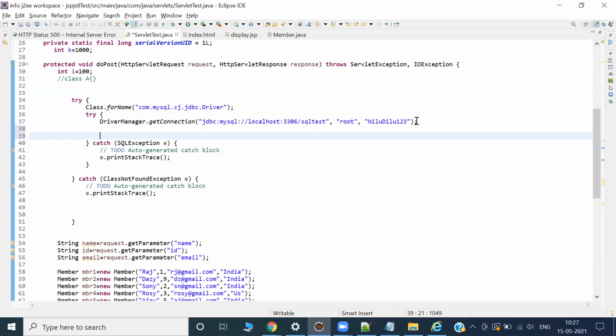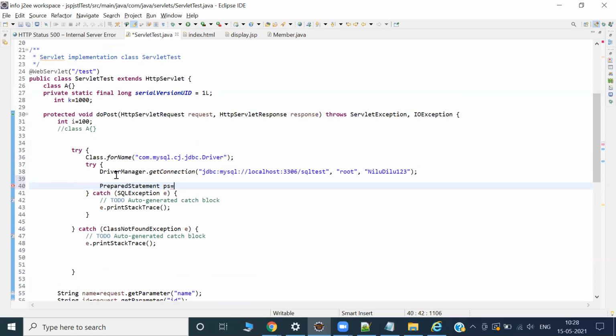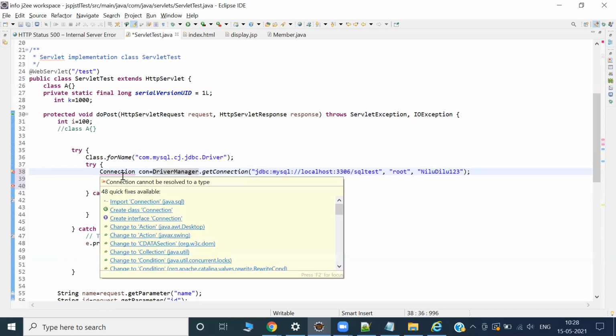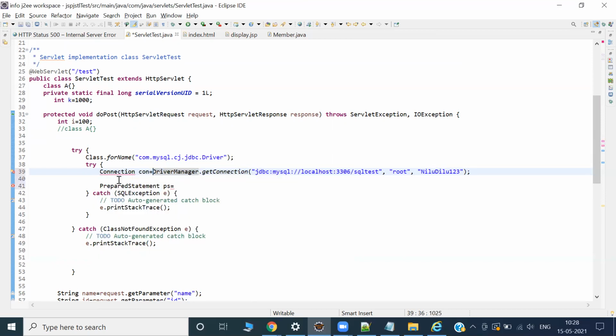Let's start with prepare statement. PS is equal to connection object. Oh, connection, I have not declared it. Okay, we can make a connection, CON is fine. If the connection is not there, we have to import, right? I'm asking for this concept, connection. It means JDBC. Okay, you see the connection.